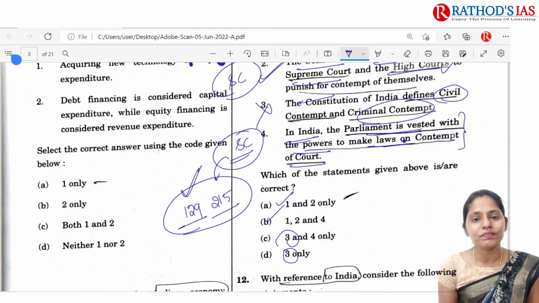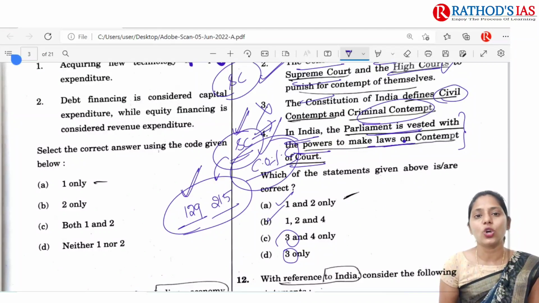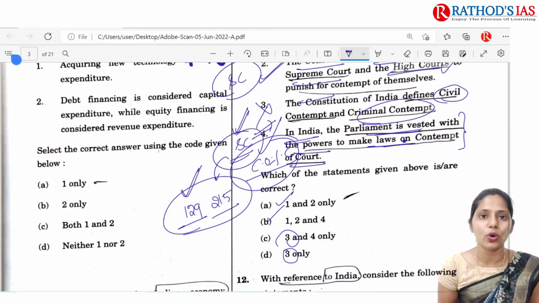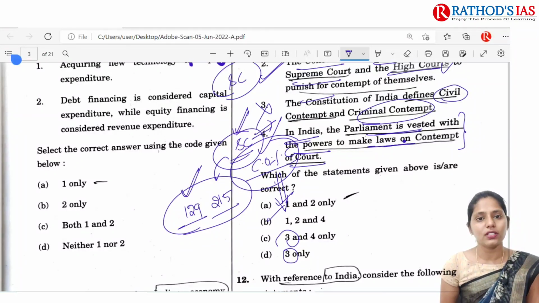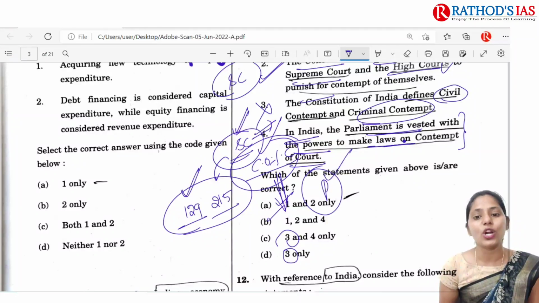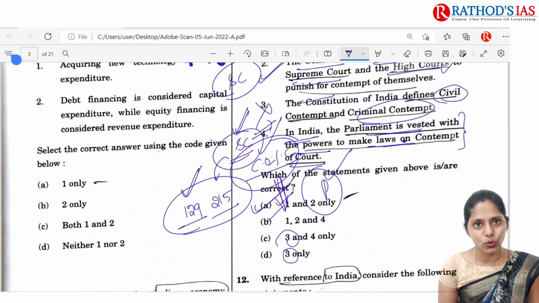This is what the Supreme Court said: contempt of court is a constitutional power given to the Supreme Court as well as High Courts under Article 129 and Article 215 of the Indian Constitution. Because of this, Parliament cannot abridge contempt of court by making any act or legislation. So the correct option will be A, 1 and 2 only.